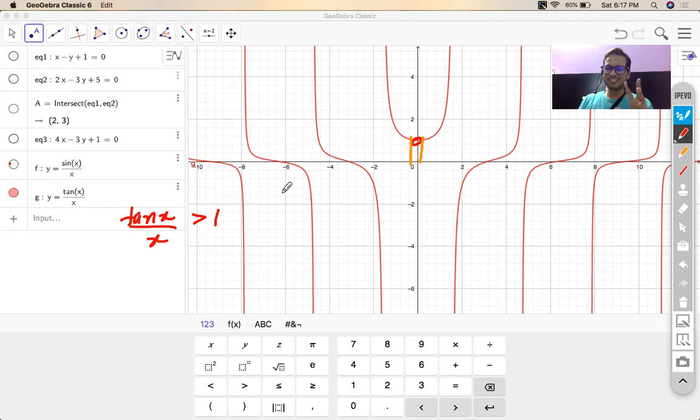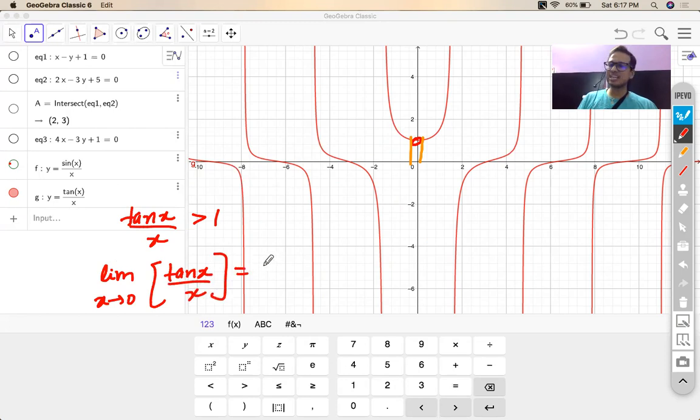Are you getting my point? So if somebody says, what is the limit of GIF of tan x by x as x tends to 0, then your answer will remain 1, unlike the sin x by x case. Are you understanding this minute difference? Okay, no problem, Shreyas. I think you can follow up from here only.